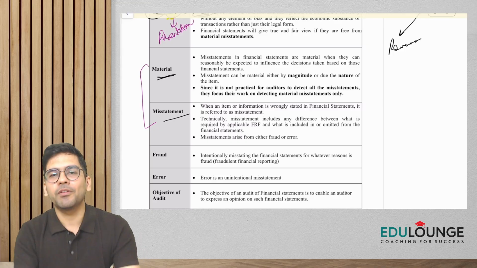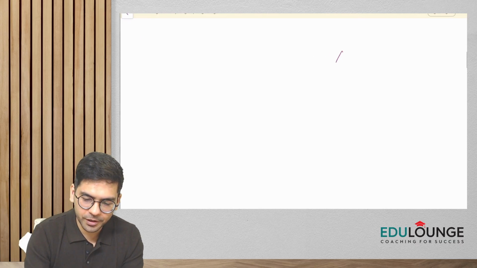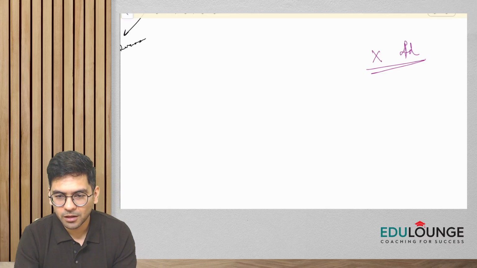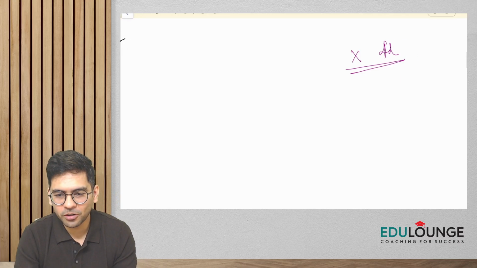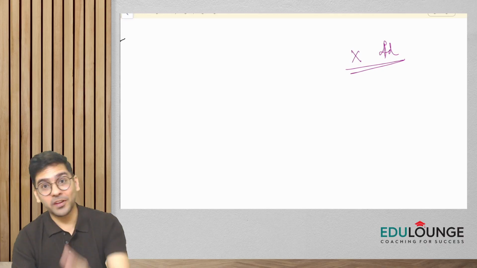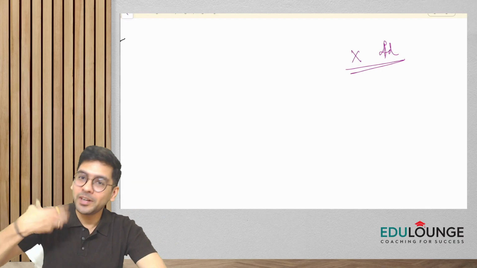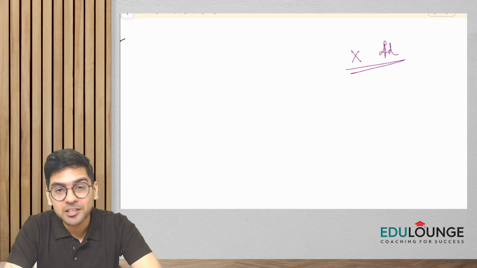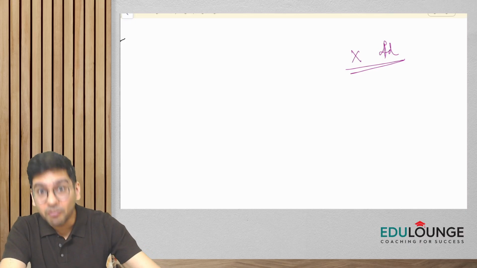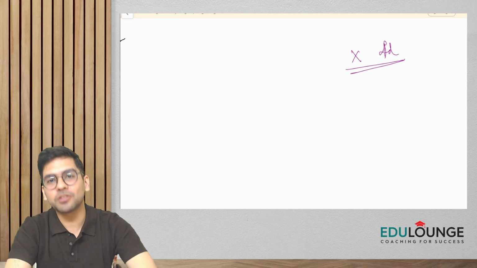Now, when I say users of the financial statements, who are the users, guys? Let's say there is a company X Limited. Who will be the users of the financial statements? Only shareholders? Directors? There might be so many users. Employees may be users. The management themselves may be users of the financial statements of X Limited. Bankers, creditors. Then we have the government for the taxation aspect. And the shareholders, of course. So these are the users of financial statements.